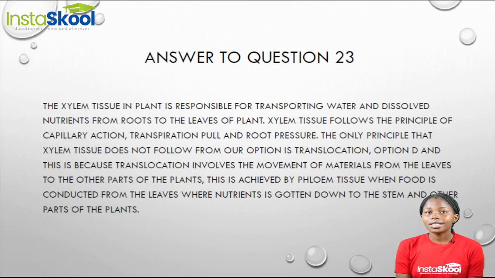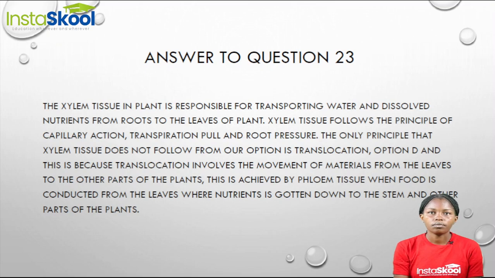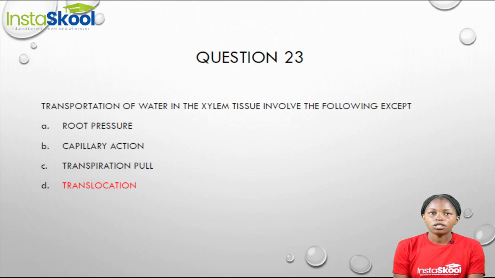We can also say it follows transpirational pull, that is, something is being pulled from down to up. And also root pressure, because the water and the dissolved minerals are coming from the roots. Now, the only principle that the xylem tissue does not follow from our options is translocation.